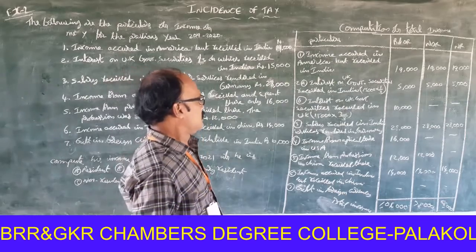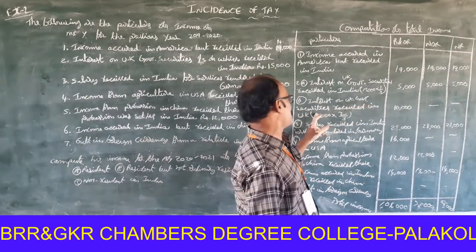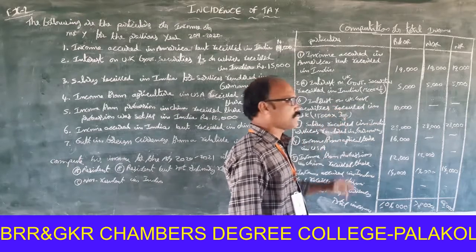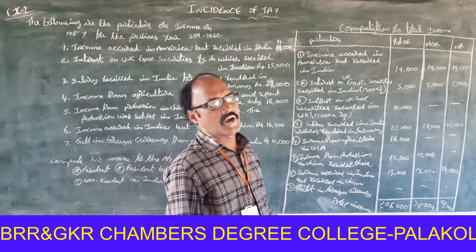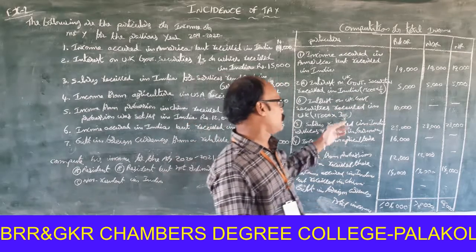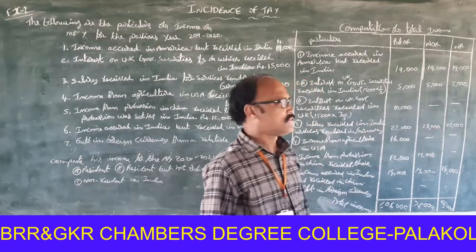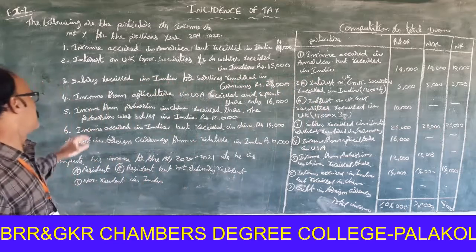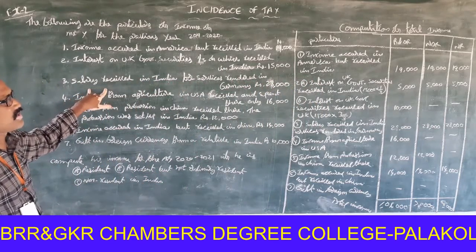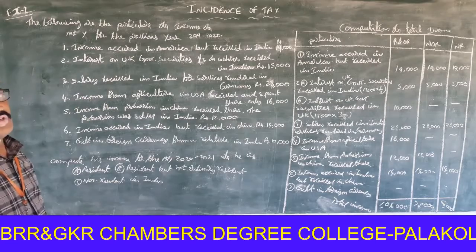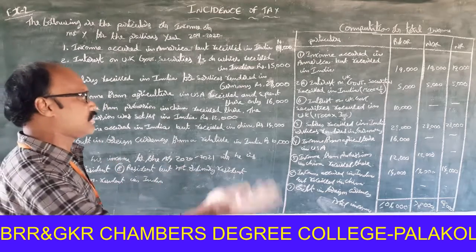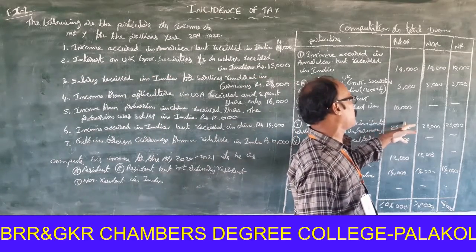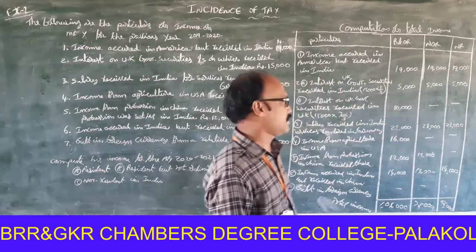Next one. Interest on UK government securities received in UK, 2/3 received there. So it is to be treated as foreign income, not controlled from India. That's why 10,000. So it is only taxable for resident and ordinary resident. And third one, salary received in India for services rendered in Germany. Income earned outside India but received in India, so it is Indian income. So it is taxable for all categories.